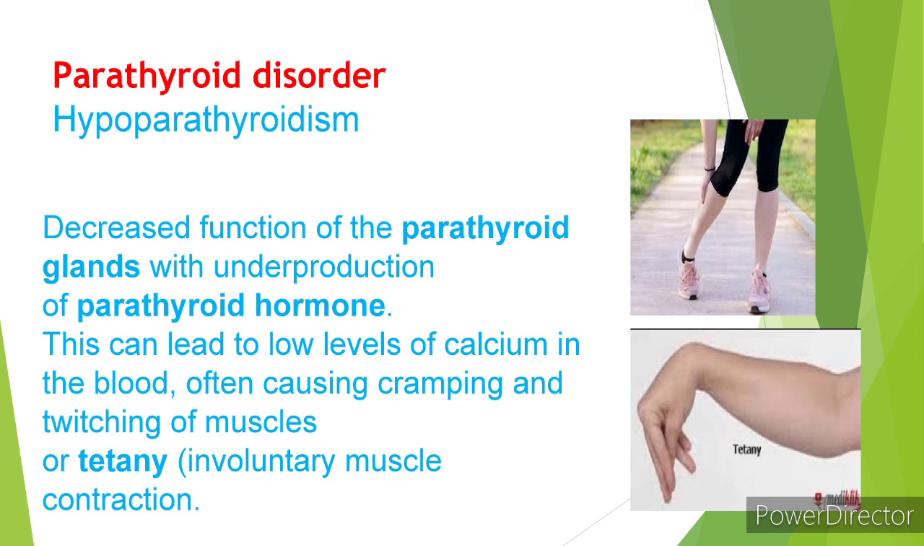In this diagram we can easily see what happens in tetany. Tetany is a decreased function of the parathyroid gland and underproduction of parathyroid hormone. This can lead to a low level of calcium in the blood, often causing cramping and twitching of the muscles. So tetany is a symptom characterized by muscle cramps, spasms, or tremors, and this is a repetitive action of the muscle when our muscles contract uncontrollably.